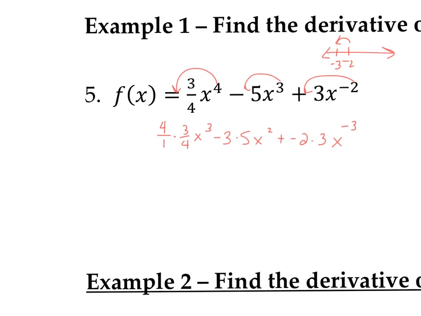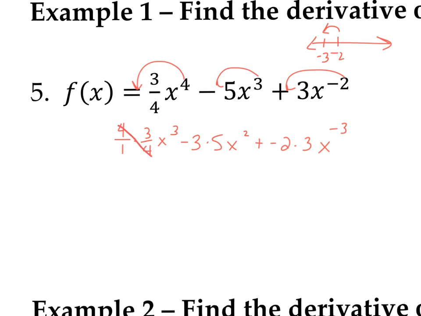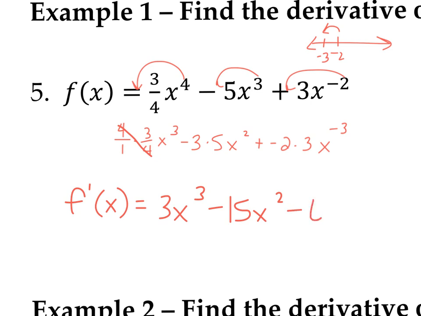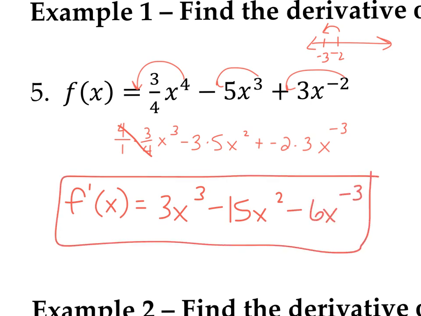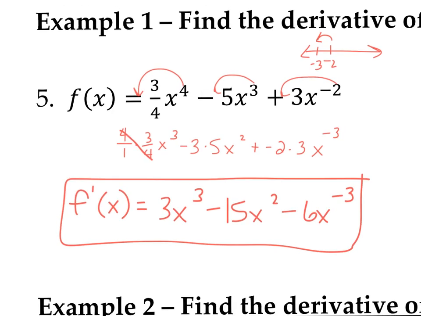So it's going to go to negative 3. The 4's cancel, so I get f prime of x equals 3x to the third minus 15x squared minus 6x to the negative third power. So the negative exponent added a little twist to that.